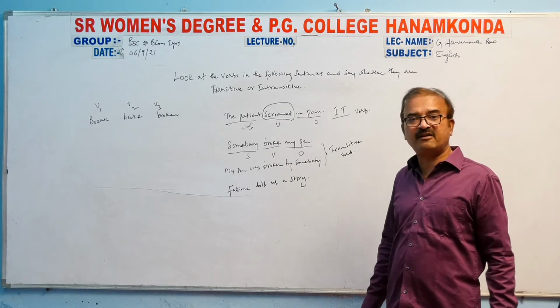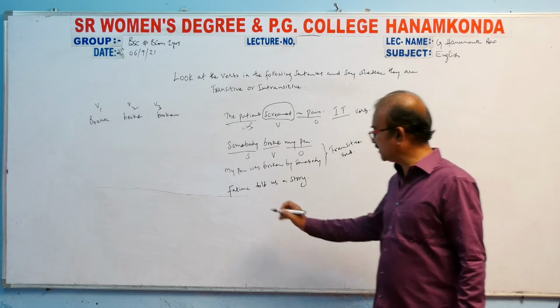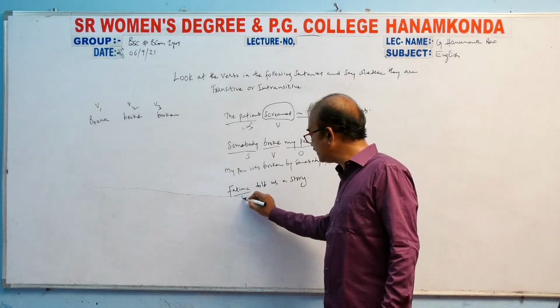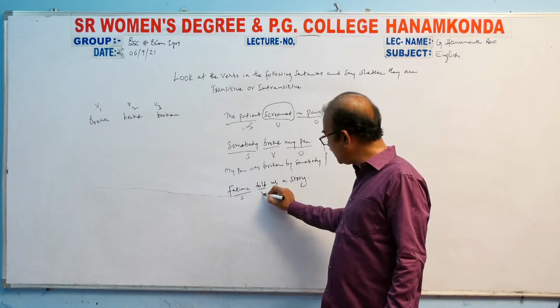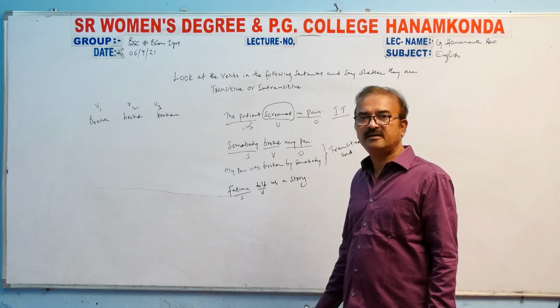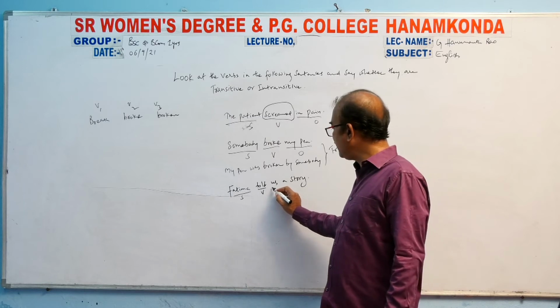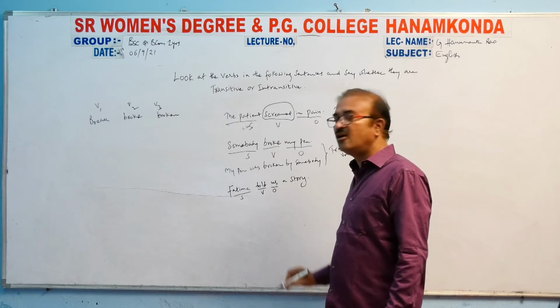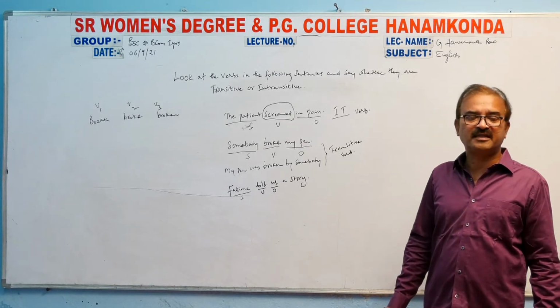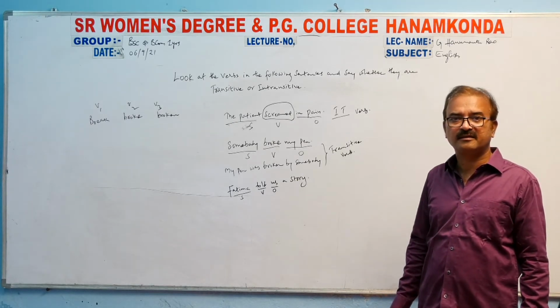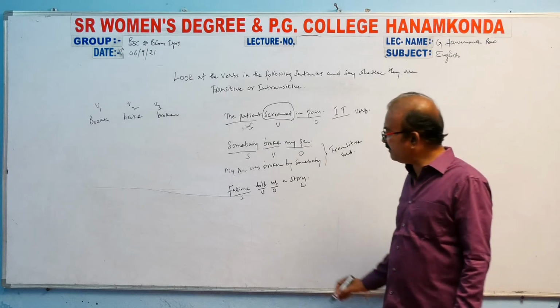Now find the subject, verb and object. Fatima is the subject, told is the verb. Okay. And here let's take us as the object. Okay. Now see what happens here.